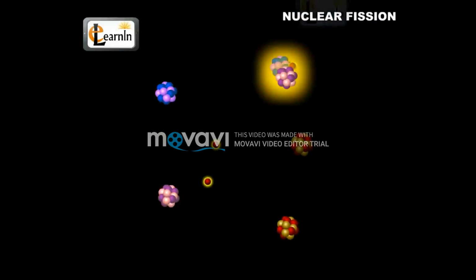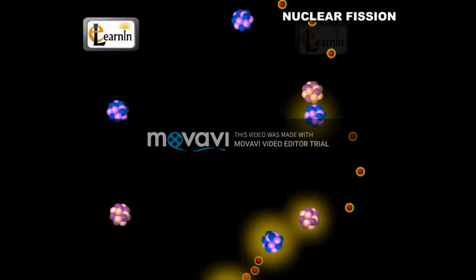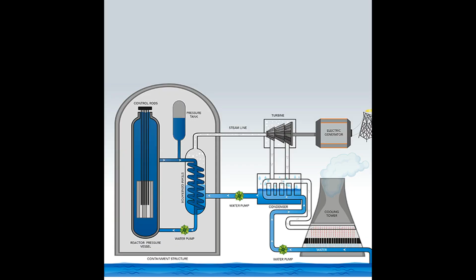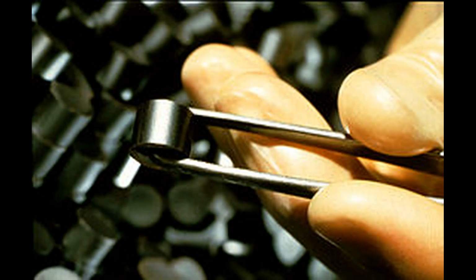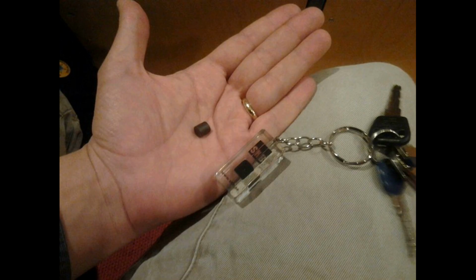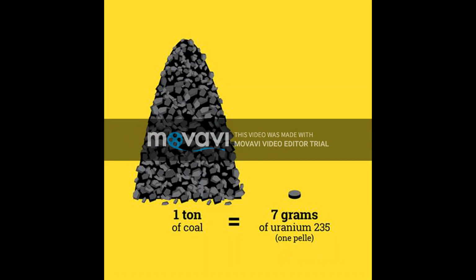Nowadays, this release of nuclear energy can be controlled inside a nuclear reactor, and the nuclear energy is used to produce electric energy. You won't believe just 1 gram of radioactive element can produce so much electric energy. For producing the same amount of electric energy from coal or from mineral oil, we need to burn tons of those.